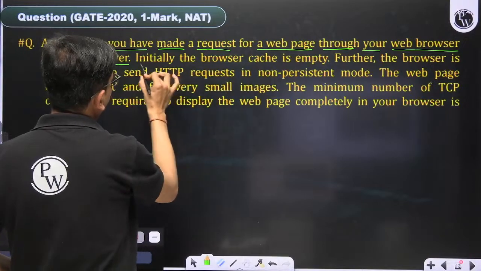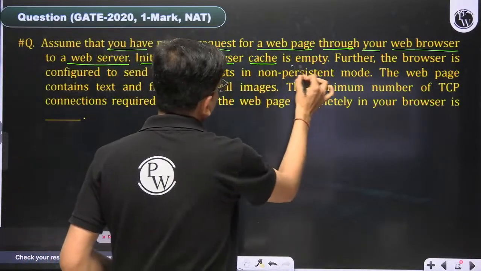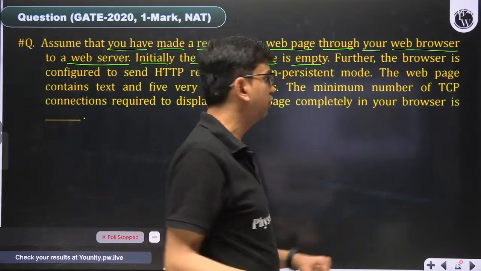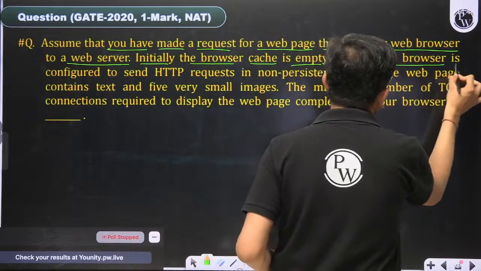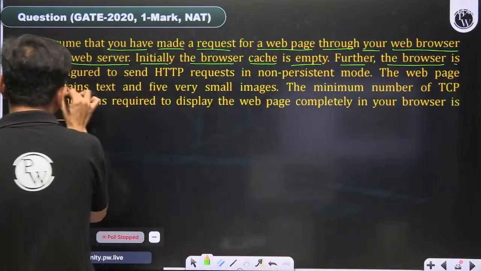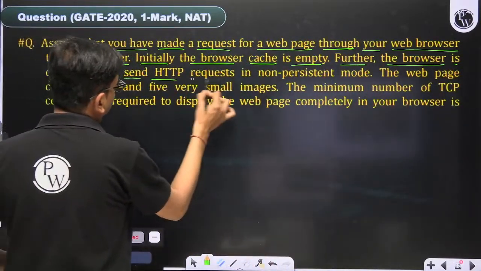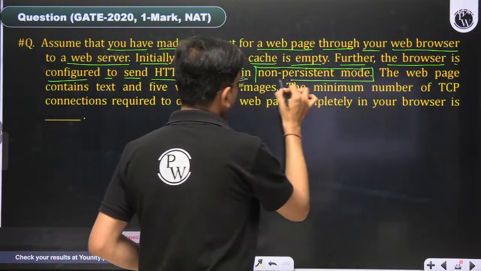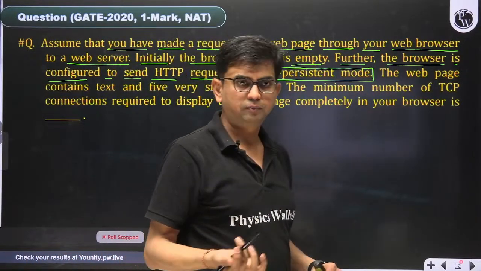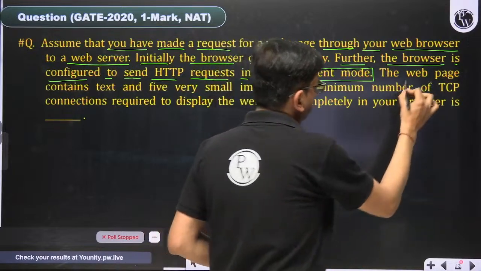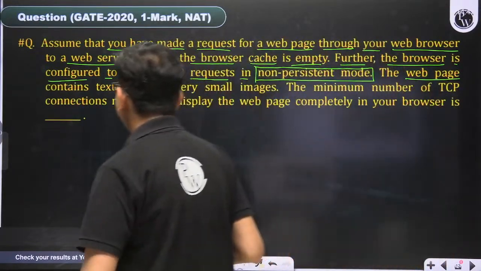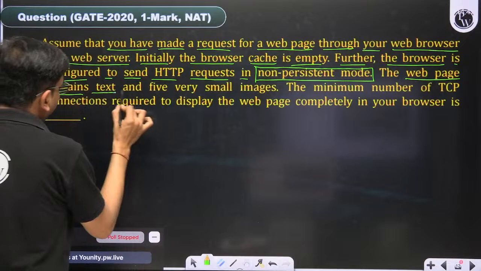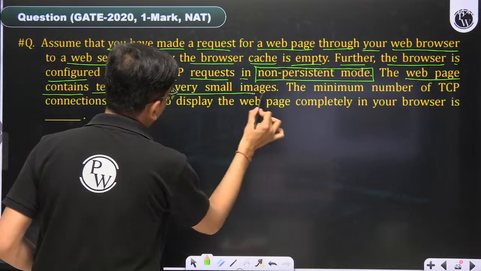Initially the browser cache is empty, nothing is present in the browser cache. Further, the browser is configured to send HTTP requests in non-persistent mode. It is given that it is non-persistent mode. And the web page contains text and 5 very small images.